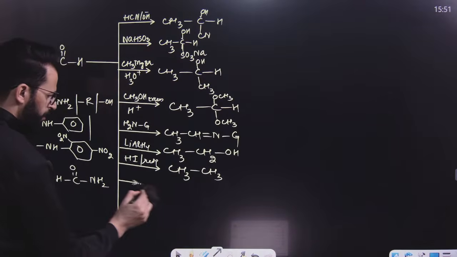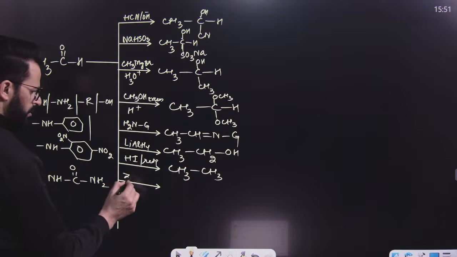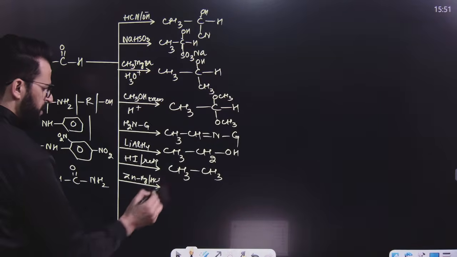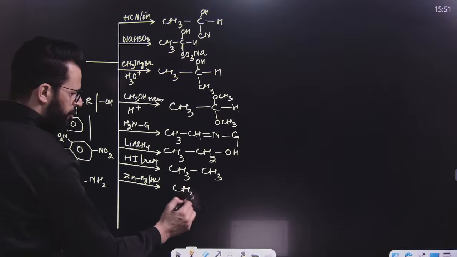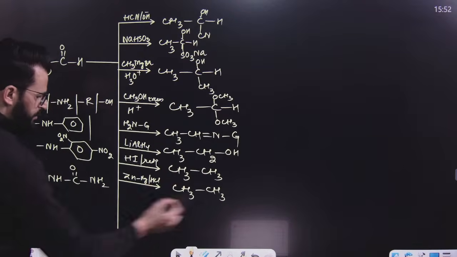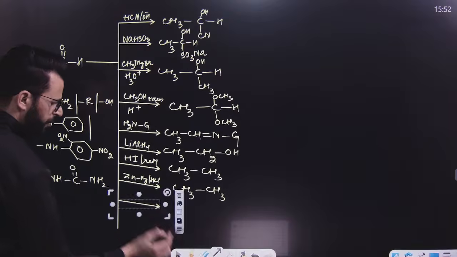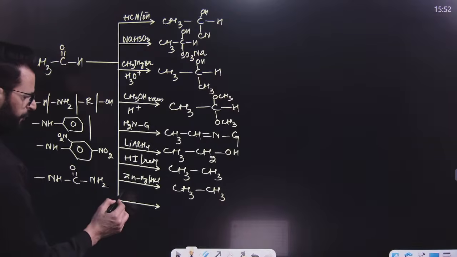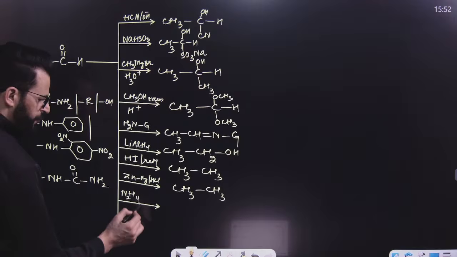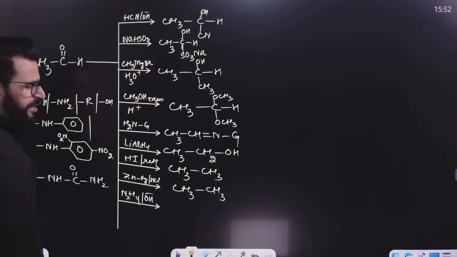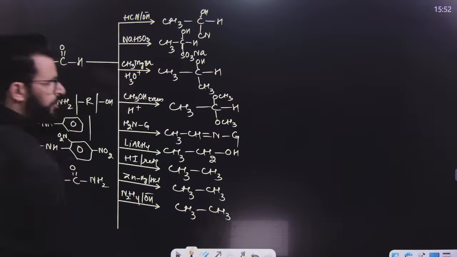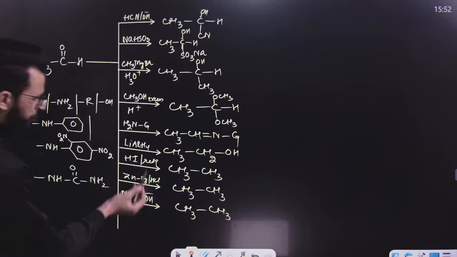You can convert this into alkane by using zinc amalgam in presence of acidic medium. This is known as Clemmensen reduction. What you have to do is convert C double bond O to CH2, then the product will become this. After that, you can use another reduction, that is Wolff-Kishner reduction. For example, hydrazine, NH2NH2, or you can write N2H4. In basic medium, this reduction takes place and it will result in the formation of alkane. So these are a few reduction reactions as well.